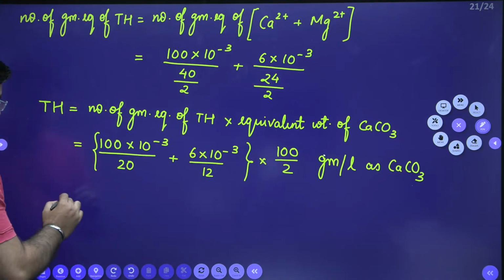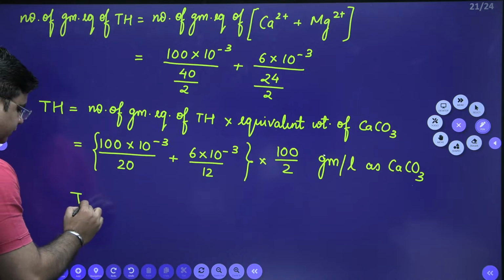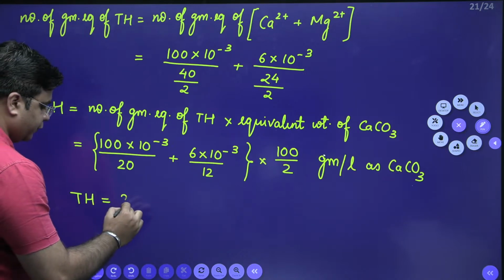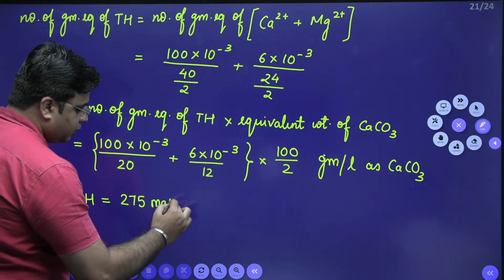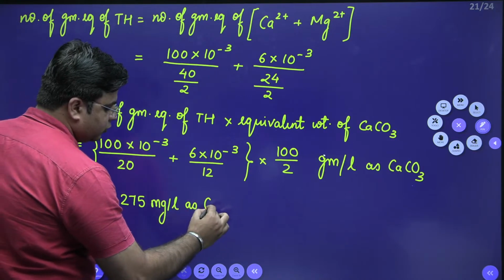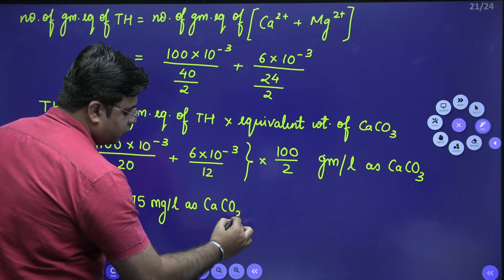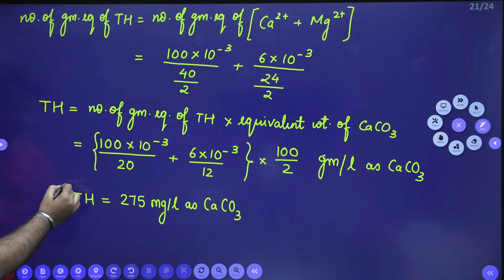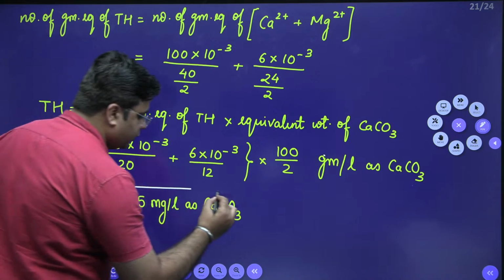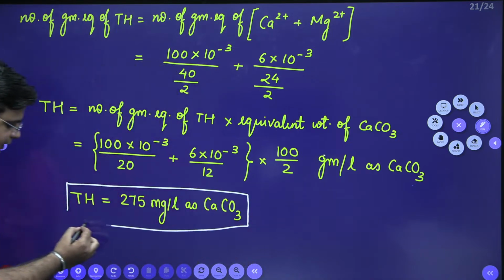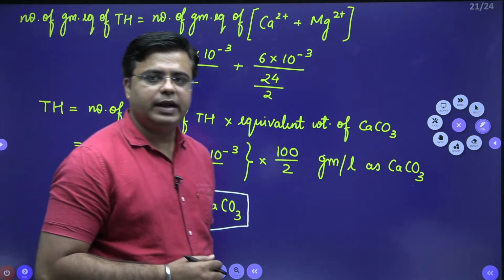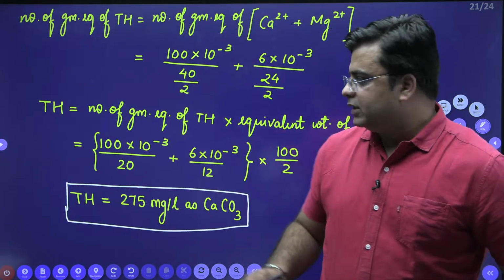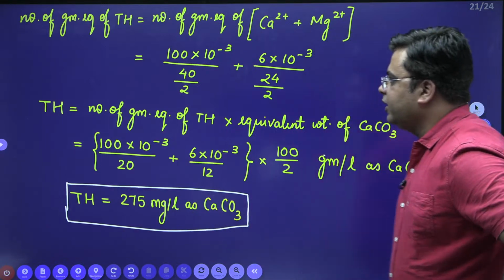So from here, the total hardness comes out to be 275 milligram per liter as CaCO3. Total hardness comes out to be 275 milligram per liter as CaCO3. This will be my total hardness of the water sample, right? So this is step number 1 where we have calculated the total hardness.